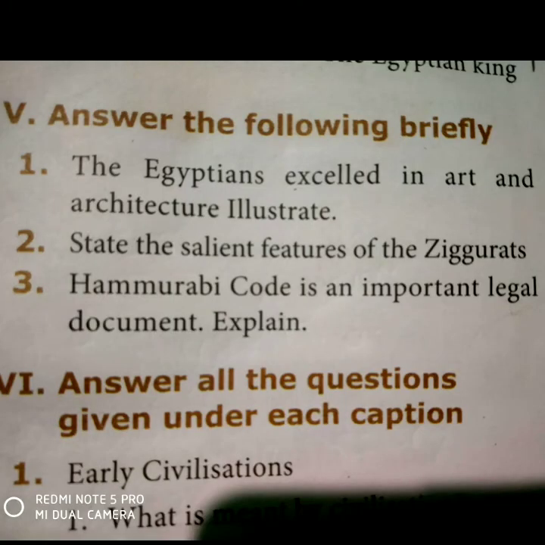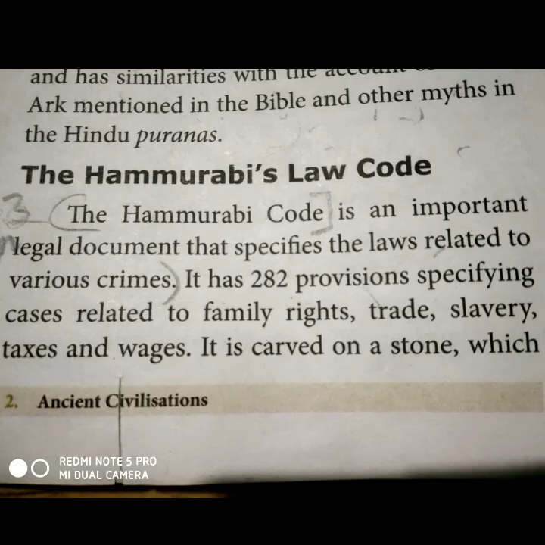Third brief question. Hammurabi Code is an important legal document. Explain. Answer: The Hammurabi Code has 282 provisions specifying cases related to family rights, trade, slavery, taxes, and wages.